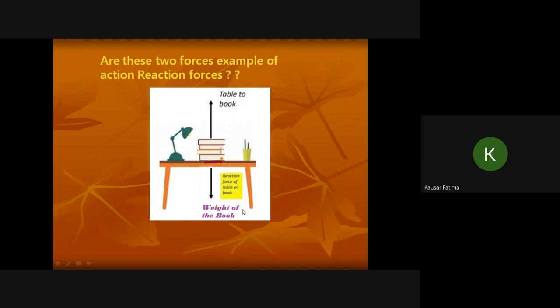Since the two forces are acting on the same body, the weight of the book is the force of gravity on the book, so it is a force acting on the book. The table's force on the book is again a force on the book. The magnitude of the two forces is the same, the direction is opposite. So these two are not an example of action and reaction forces.